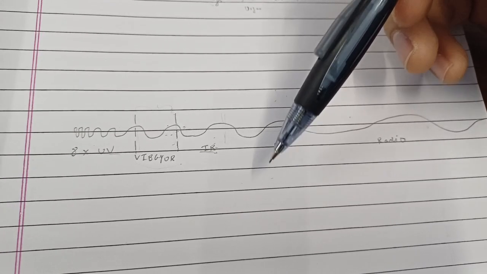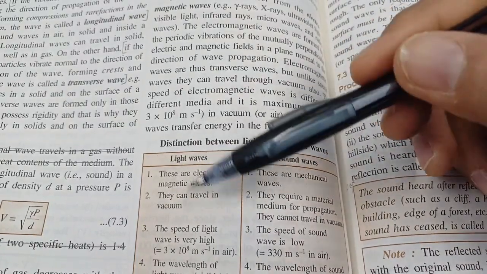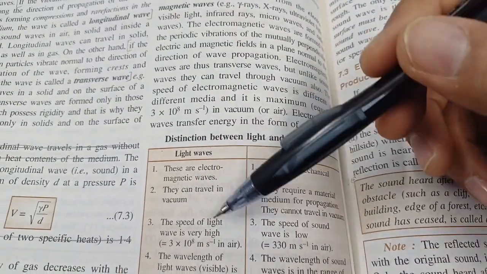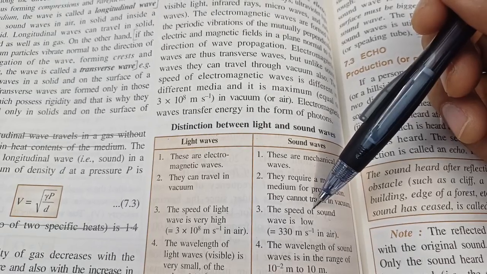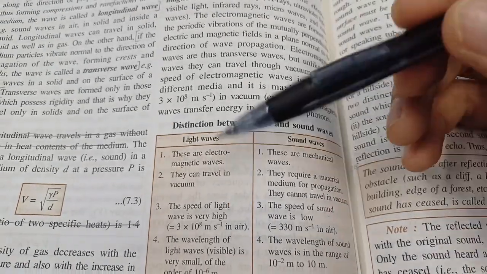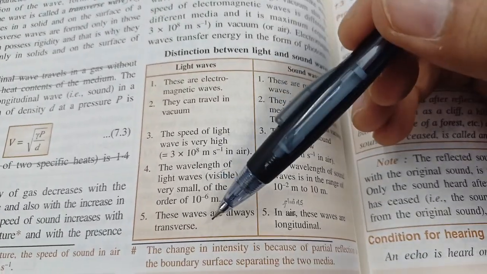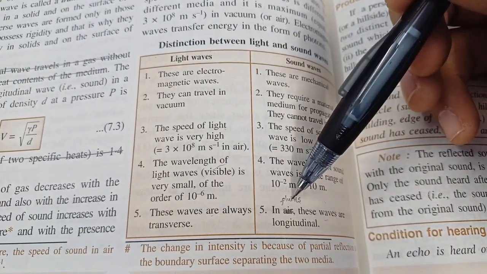So the difference between sound and light. Well, light are electromagnetic waves, sound are mechanical waves. Light can travel in vacuum, sound can't. Speed of light is very high compared to sound, which has some consequences. For example, we first see lightning and then hear the thunder. And these are all transverse waves, whereas these are longitudinal waves, especially in fluids.